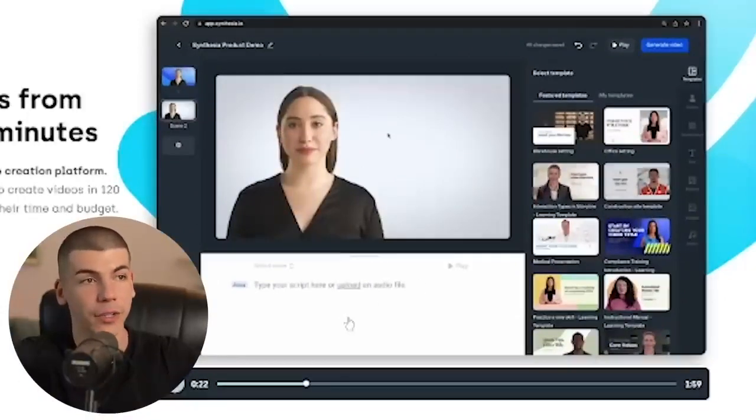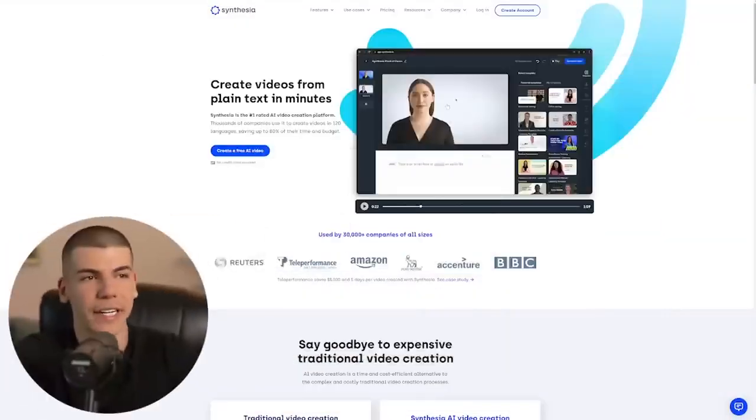Basically, you can just paste the script inside of this box, and then select an avatar on the right side. Let's say, for example, you select Anna, which is this girl over here. Now she is going to read your script into the camera, she's going to talk for you, and you can fully edit a video inside of Synthesia, and you can post them on YouTube or on your own website. You can create a course around it.